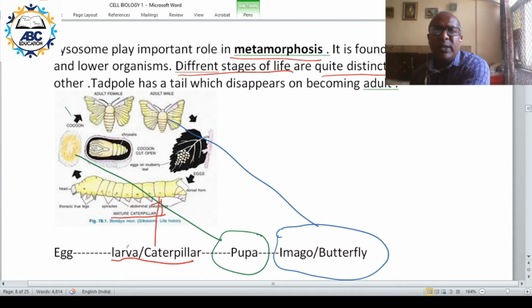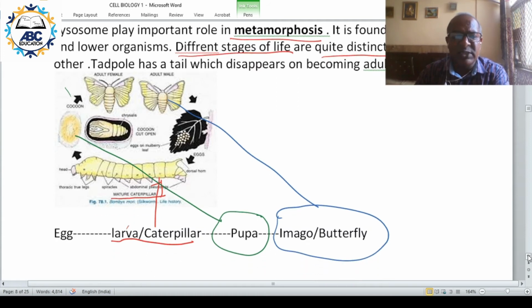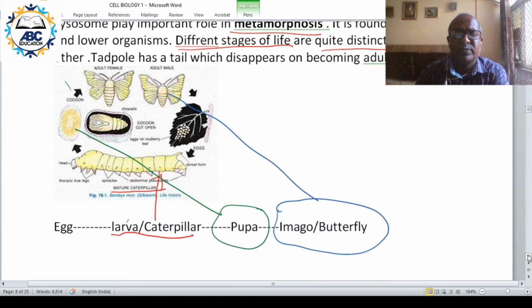So all the 4 stages are quite distinct from each other. Whereas in case of mammals, whether it is human or cow or buffalo, the structure remains the same. That is why the metamorphosis process is different from growth.